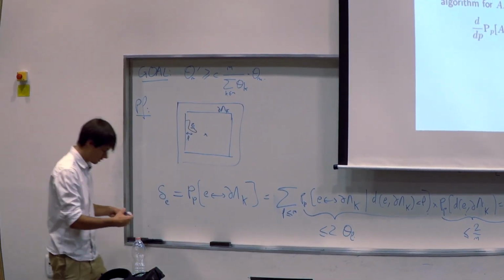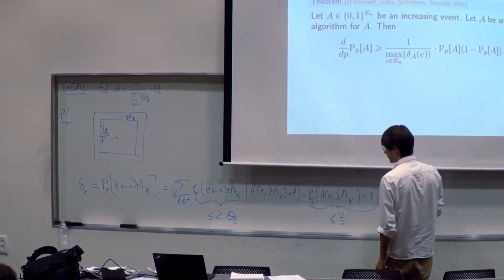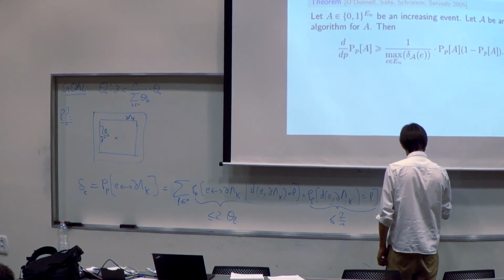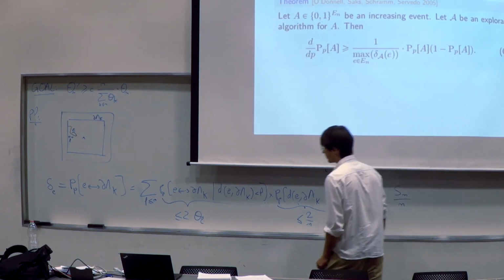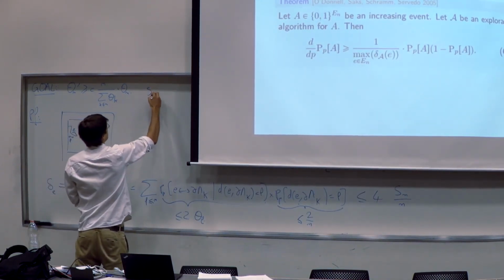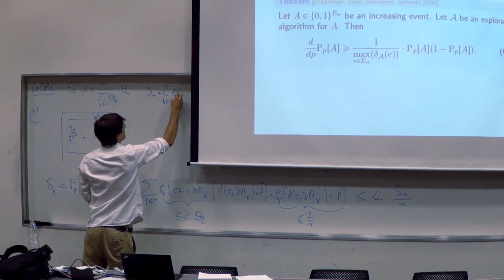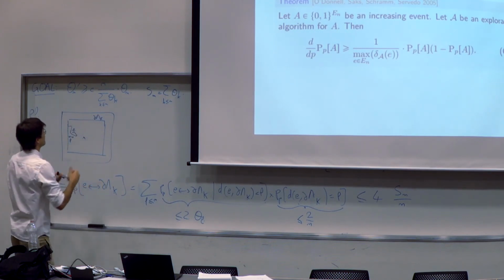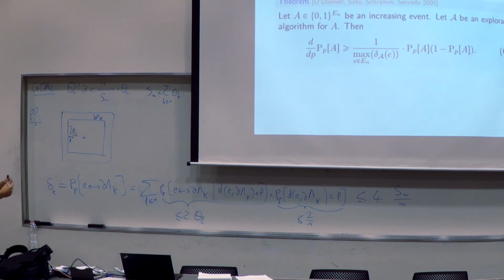Okay, and I think now you see it's smaller than, so I have maybe 4 Sn over n. Where here, Sn is just the sum of k smaller than n, theta k. It's better like that. Okay, so we have a nice bound on the revealment. Now we just apply this inequality.